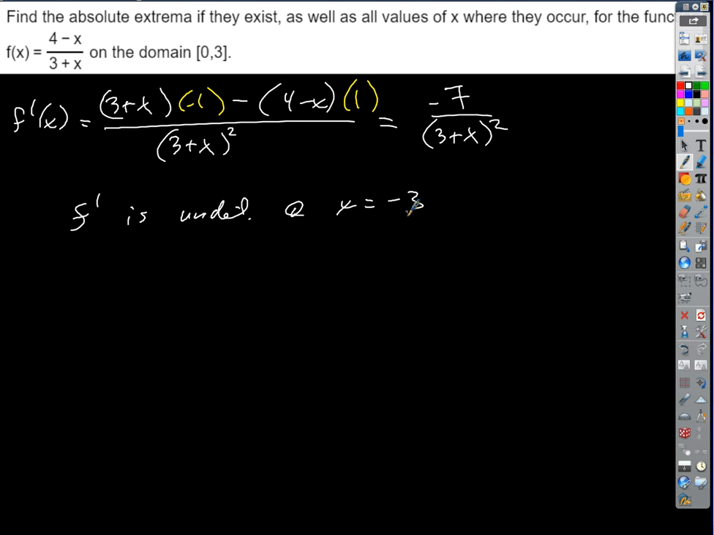Where does this derivative equal 0? Or does it? So if we've got a function written in rational form, with a numerator and denominator, think about the behavior of a fraction. When does a fraction equal 0? When the top is 0, right? It's undefined where the bottom is 0. It equals 0 where the top is 0. Does that top ever equal 0? No, it's constant. It's negative 7. So f prime equals 0 nowhere.